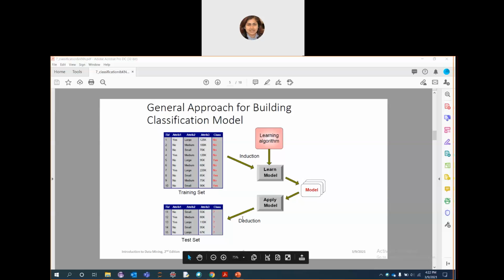Thus the process of classification involves two steps: applying the learning algorithm to the training data to learn the model, and then applying the model to assign labels to your unlabeled instances.